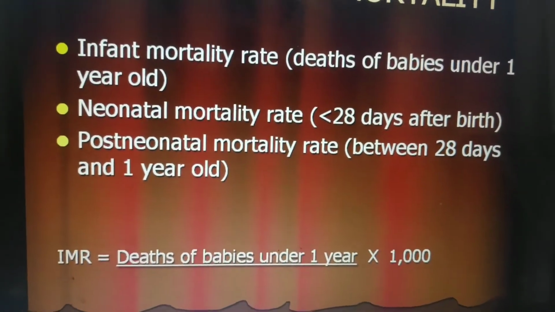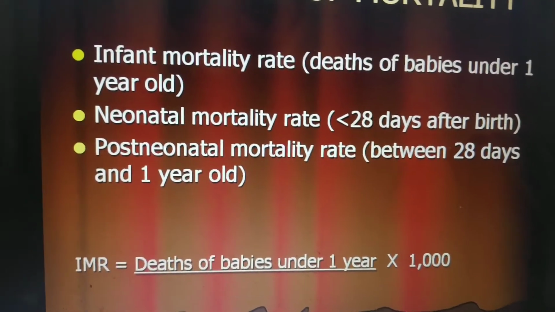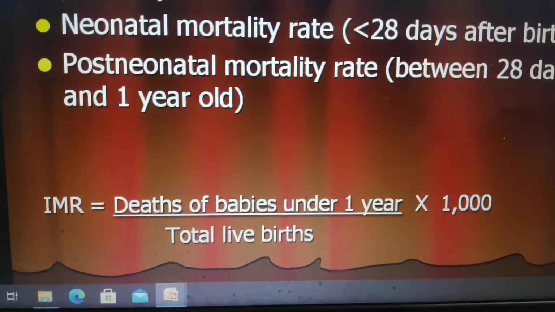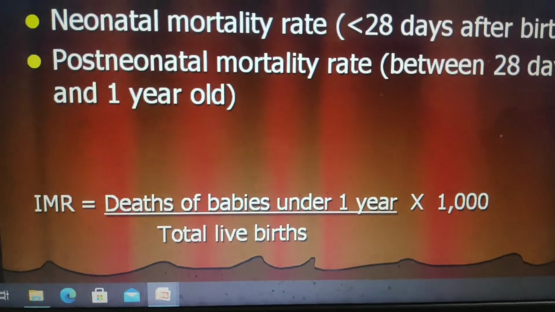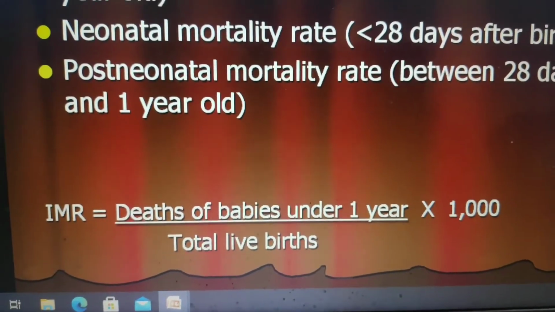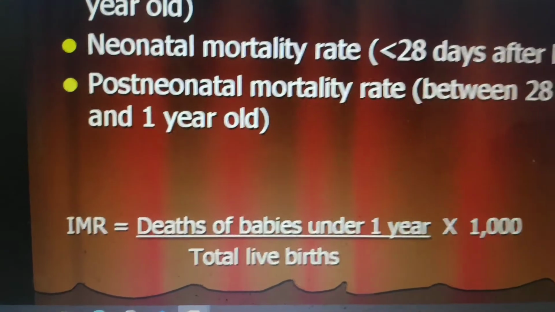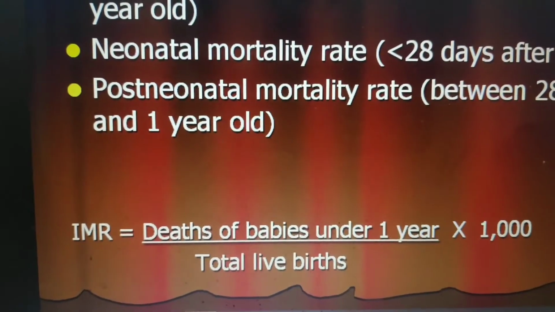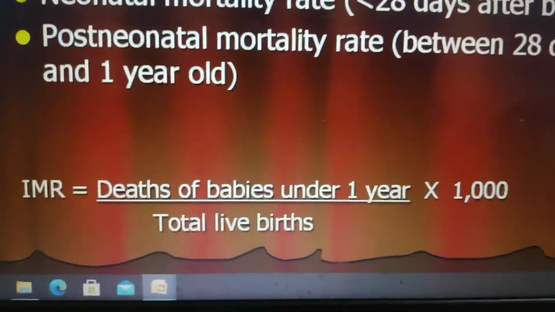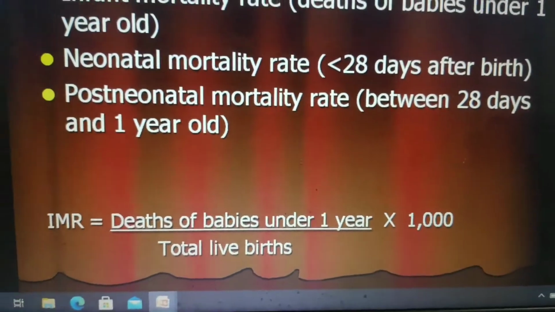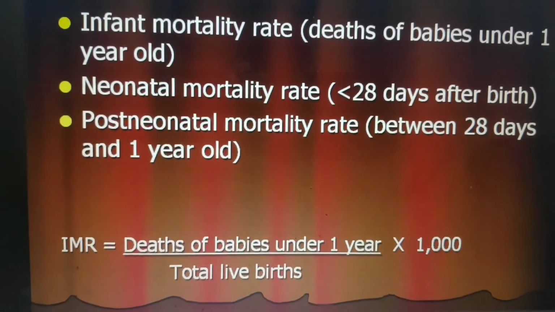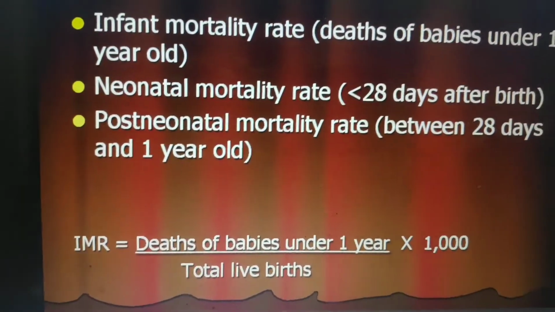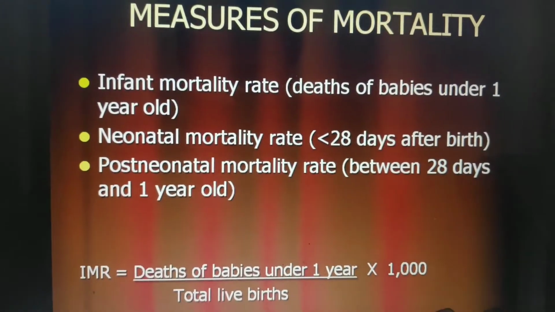And when we calculate it in terms of measurement, IMR is equal to deaths of babies under 1 year divided by total live births in a particular year, into 1000. So we can calculate infant mortality rate per 1000 by this formula, that is deaths of babies under 1 year divided by total live births into 1000. So this is the specific formula for calculating the infant mortality rate, which is very important for a country like India. When we are talking about HDI or Human Development Index, this is a major index we should calculate for the sake of the development story of India.